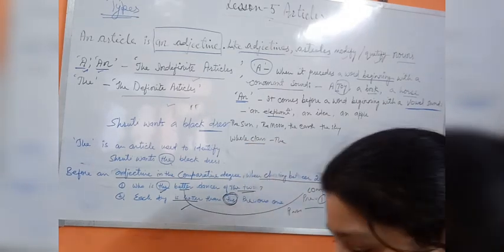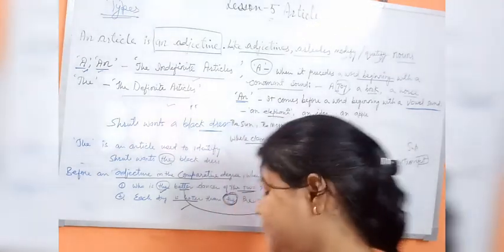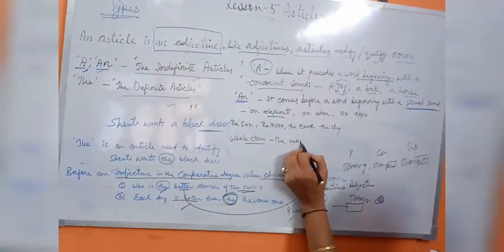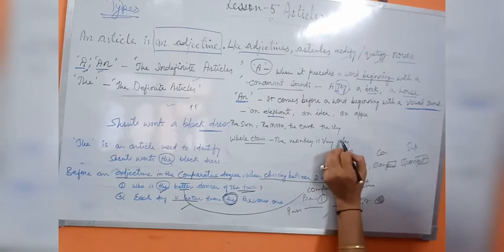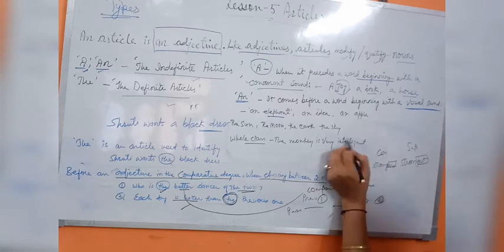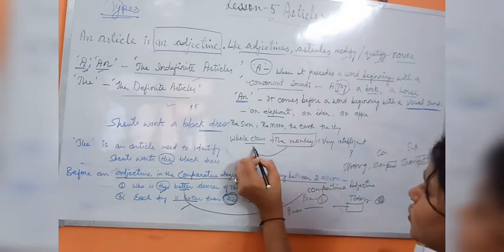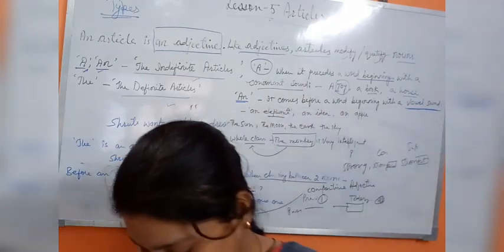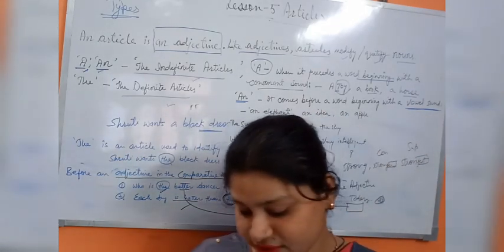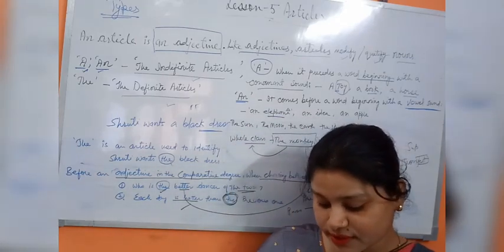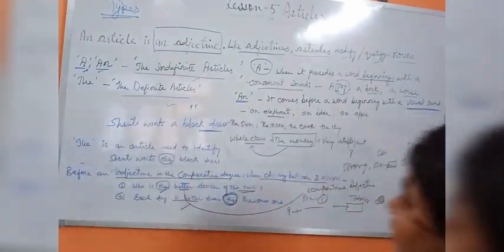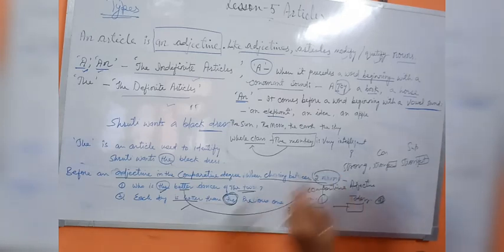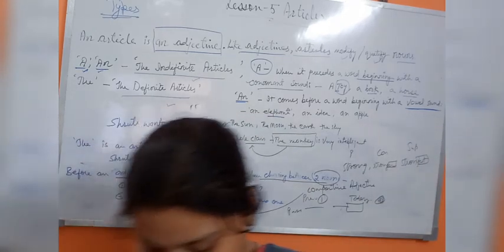How? See, the monkey is a very intelligent animal. So here this monkey is somewhere referring to the whole class, that all monkeys are very intelligent. Okay, then again one says it is used with certain adjectives like higher, colder. So that I explained to you when we were talking about these two nouns. So this point is already explained, no need of doing these things. So students, these were all the points that I explained to you in your book.